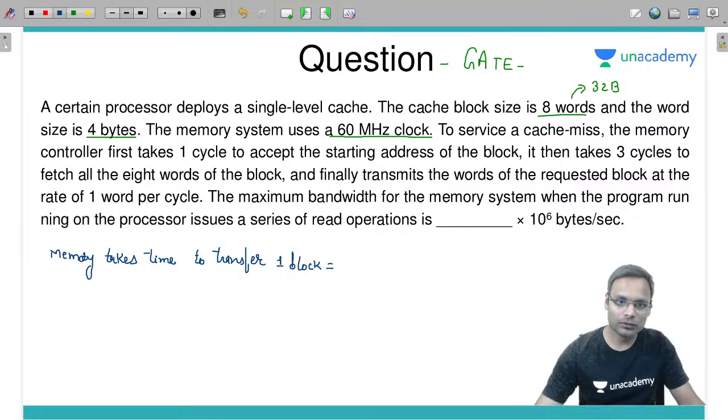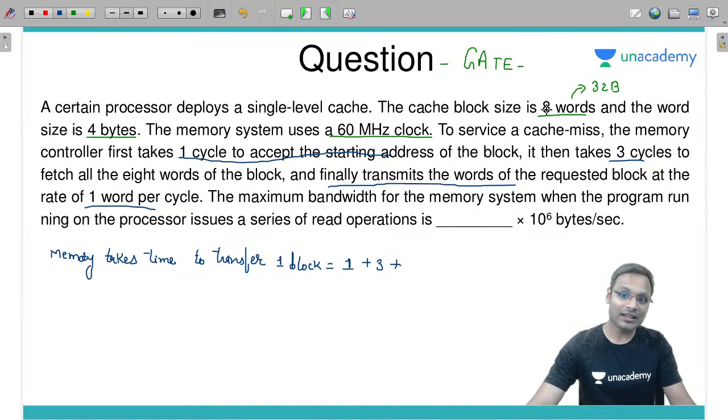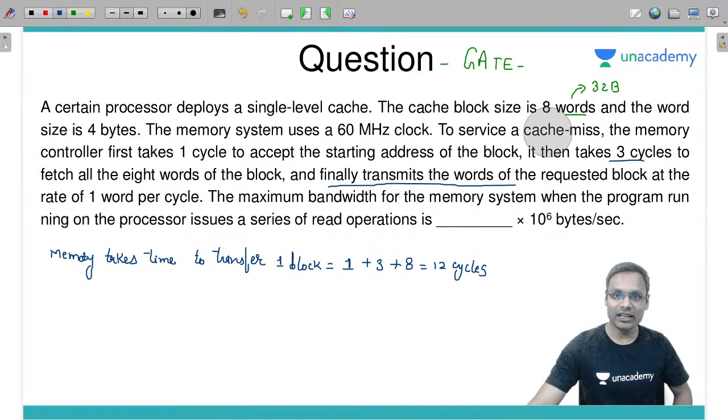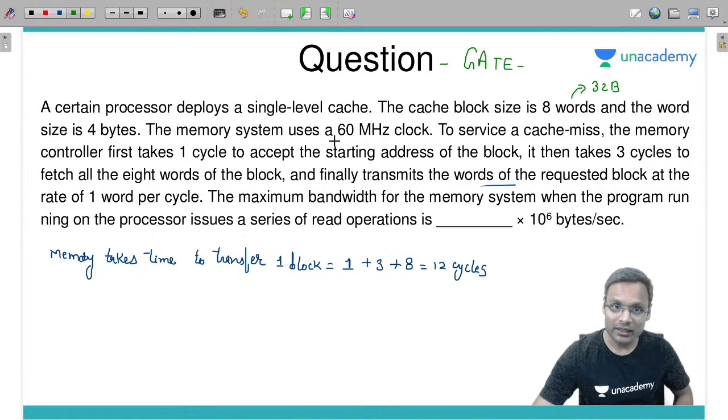Is equal to, first of all, one cycle for accepting the address, plus 3 cycles to fetch 8 words, all 8 words in 3 cycles, plus transmission at 1 word per cycle. How many words are there? 8 words. So 8 total cycles, total 12 cycles are needed for accessing the entire block from main memory. The entire block will be accessed in how much? 12 cycles. Now what is 1 cycle time? From here you can calculate.